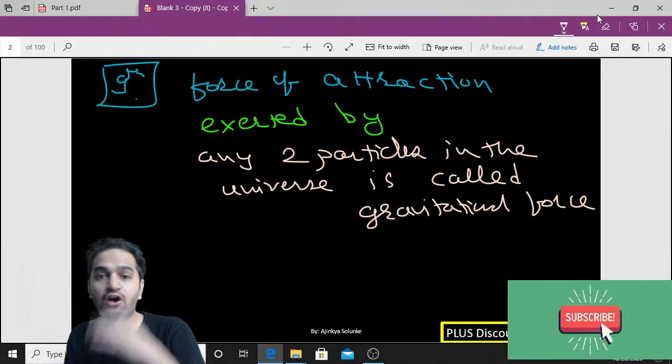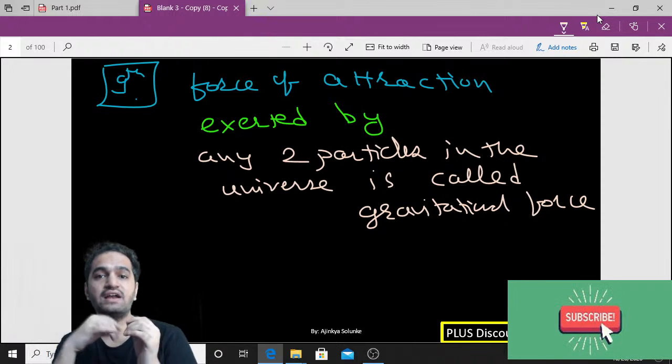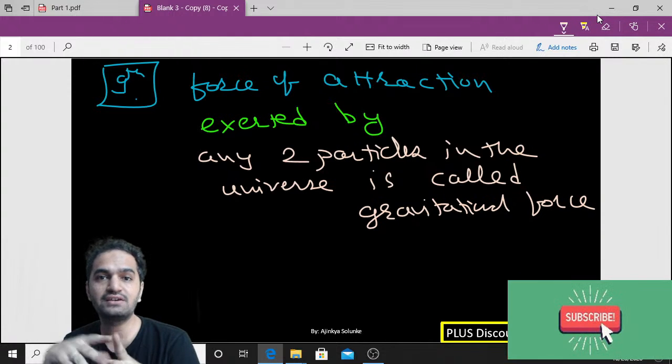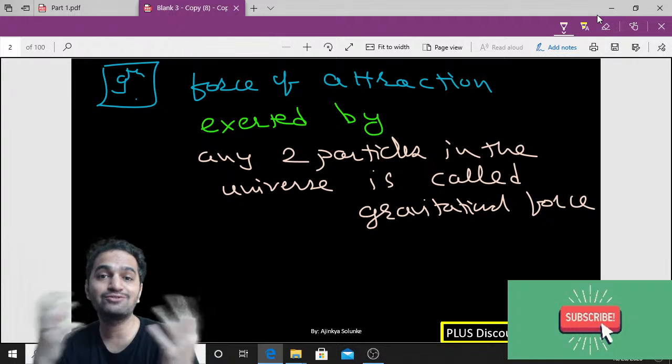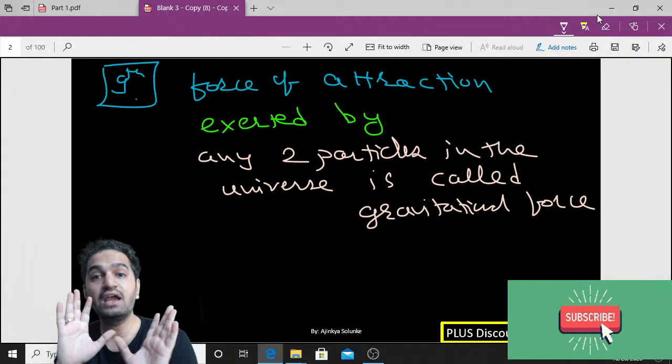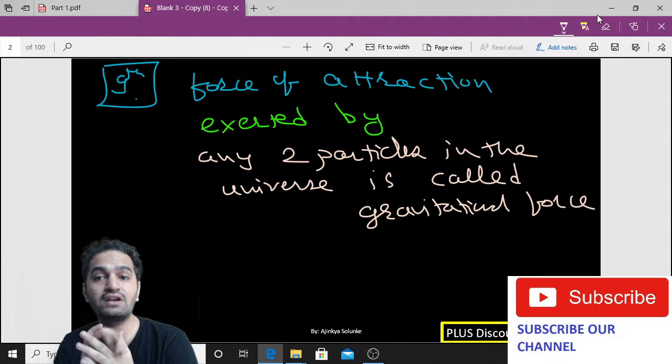Are you understanding now how we have changed the definition? First we had said that the force of attraction exerted by the planet Earth on the objects present on Earth is gravity, right? That was standard 8th. Now in standard 9th we have to change it: force of attraction exerted by any two particles in the universe is called gravitational force.